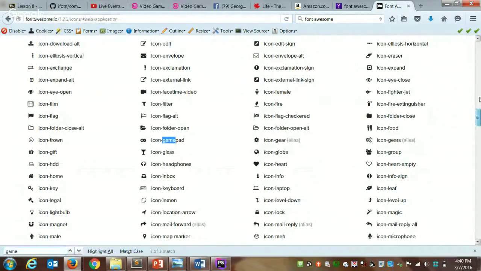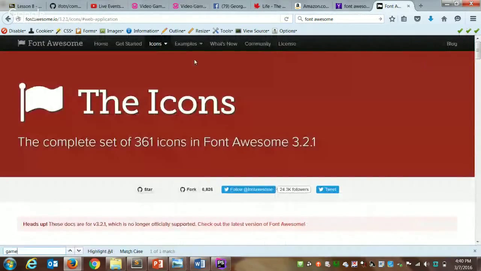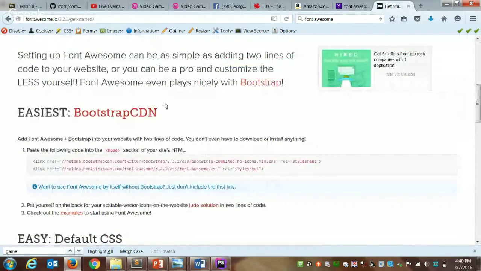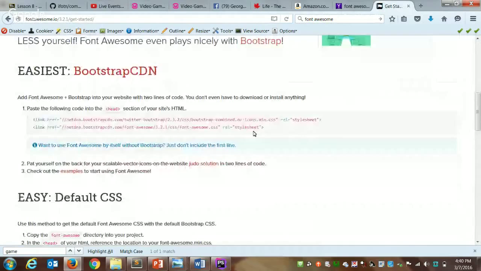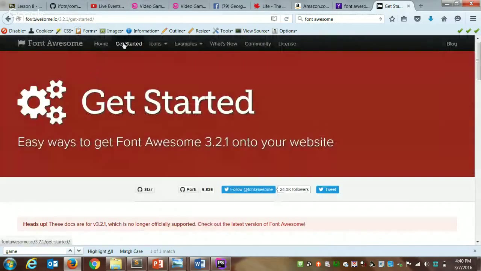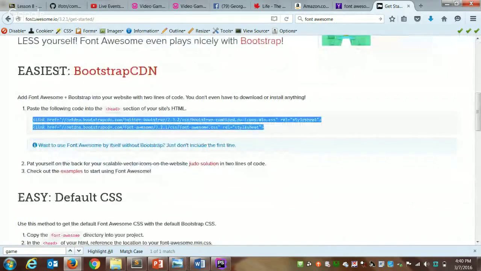We click on Get Started. There are these two links here that allow us to link to the Font Awesome CSS. So I'm just going to highlight and copy these two links. Scroll down to where it says Easiest Bootstrap CDN, and I've copied these two CSS links.